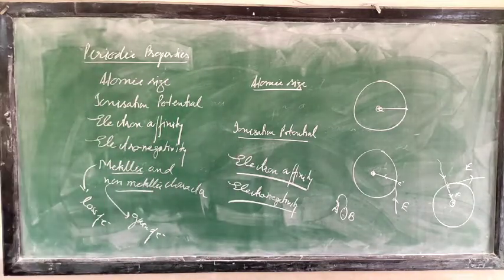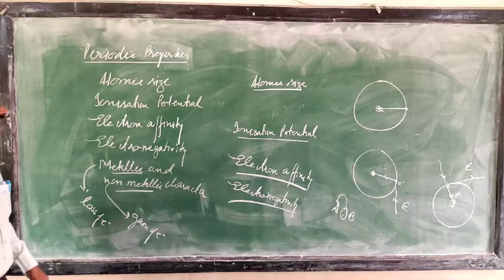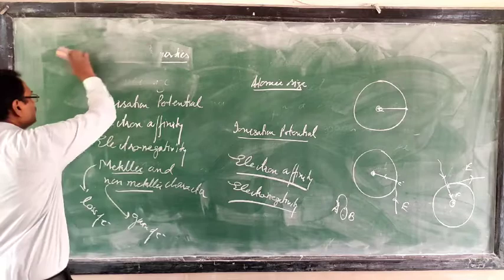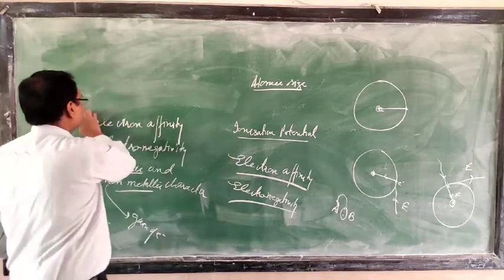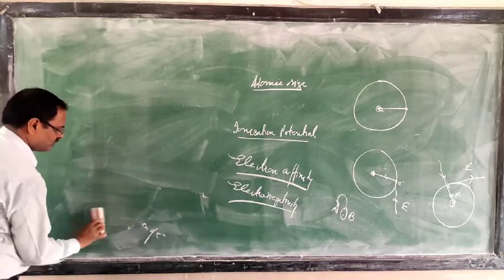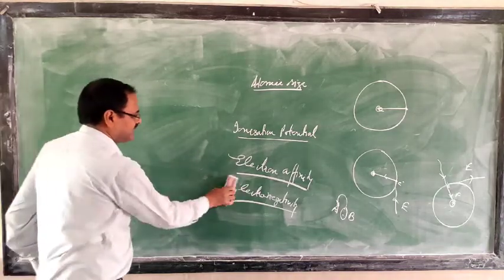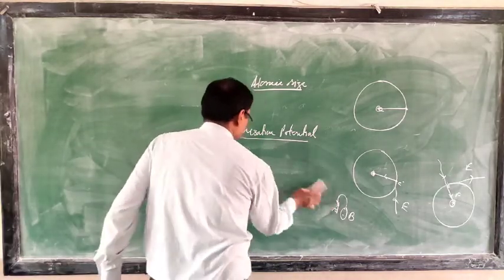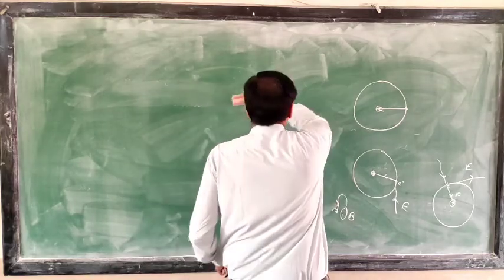Now we are going to take atomic size in detail. Atomic radius we are going to study in detail. One by one, we study the periodic properties in separate video classes. So today we are going to study atomic size.